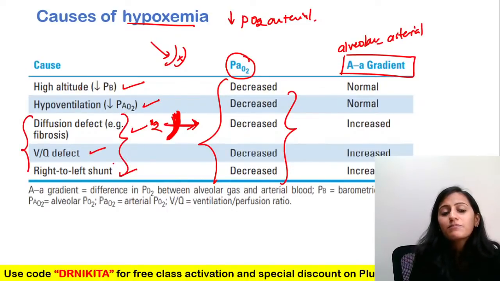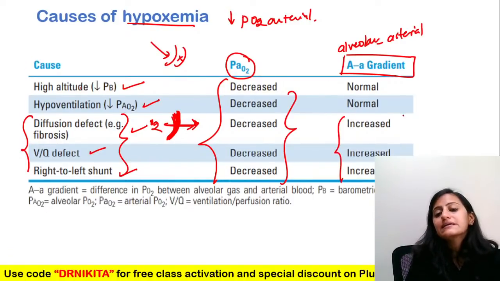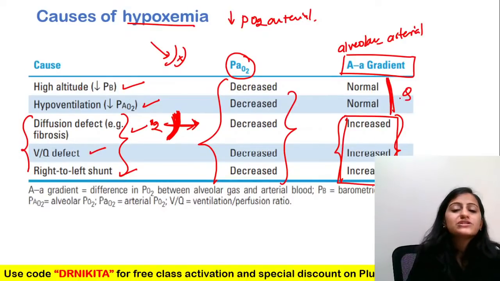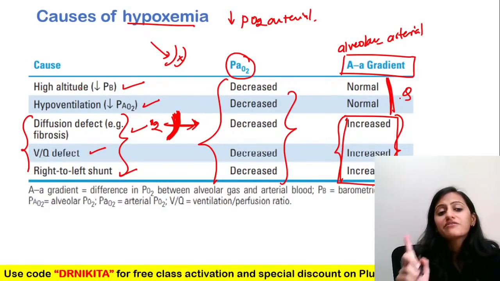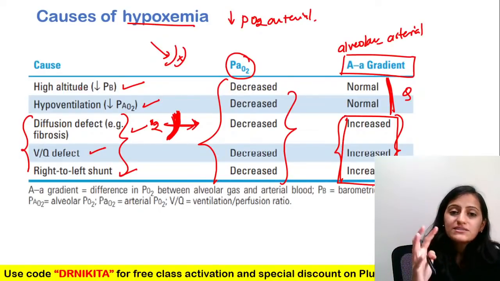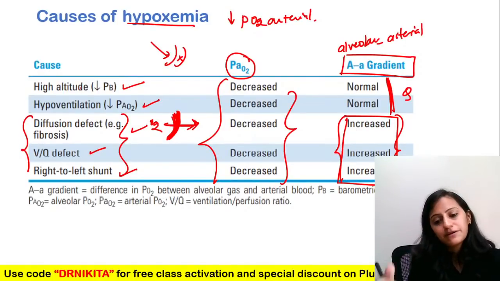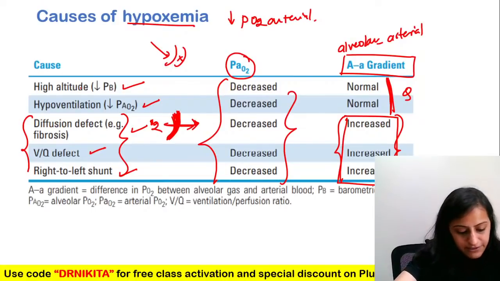Where there is a problem in oxygen reaching the blood from the alveoli, that is where your AA gradient will be increased. So remember, diffusion defect, fibrosis, VQ defect, right to left shunt will have increased AA gradient. Your hypoventilation and high altitude will not affect the AA gradient because the oxygen crossing from the alveoli to the blood is not affected. All right.